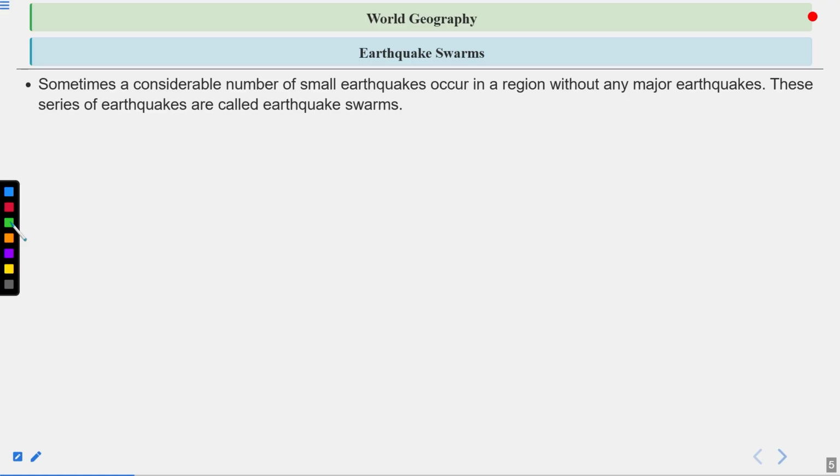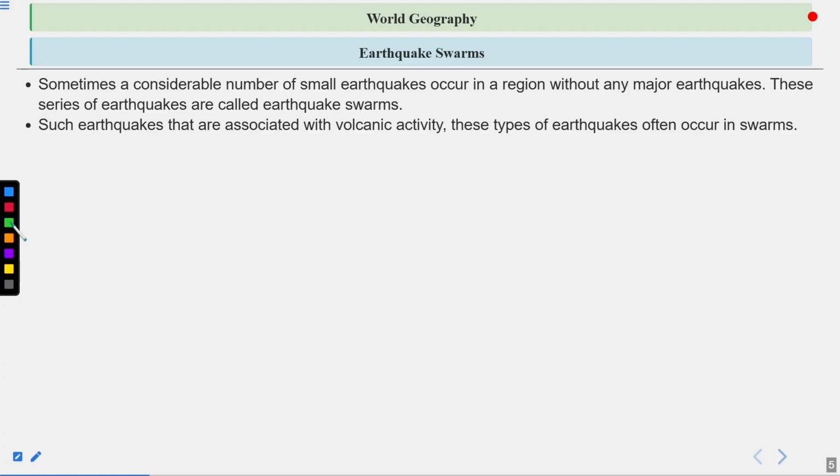Earthquake swarms. Sometimes a considerable number of small earthquakes occur in a region without any major earthquake. This series of earthquakes is called an earthquake swarm. Like last year in Iceland, these earthquake swarms happened. So these are called earthquake swarms.